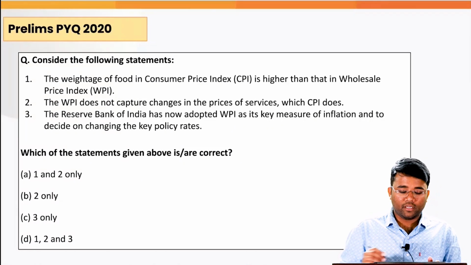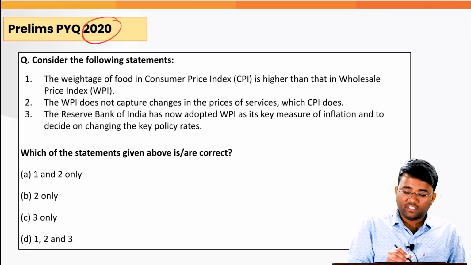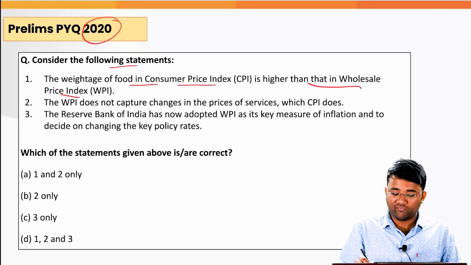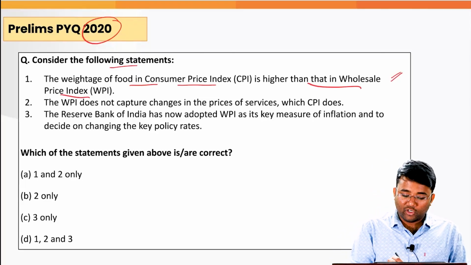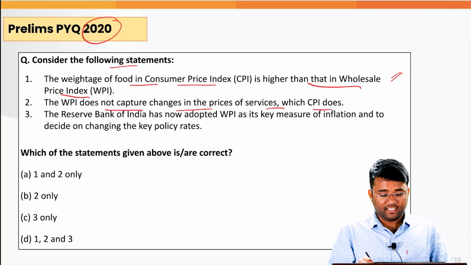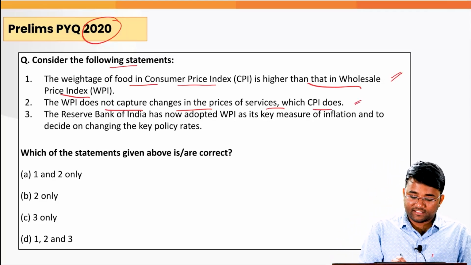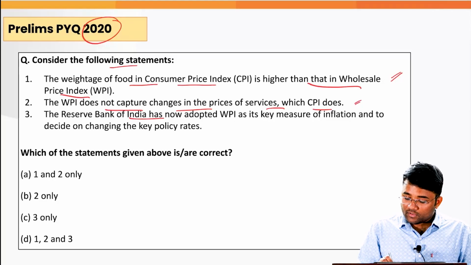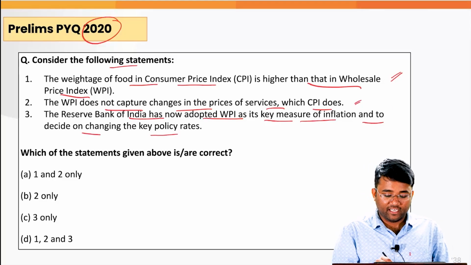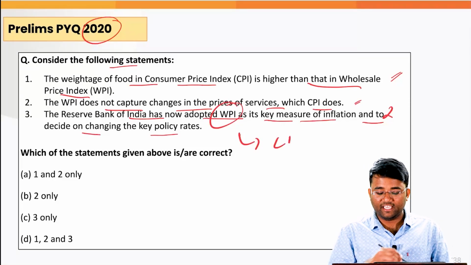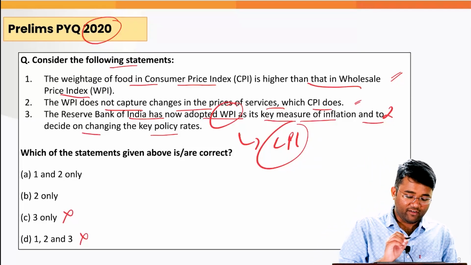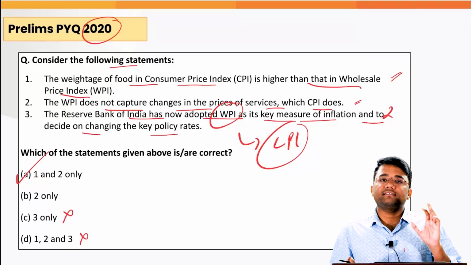Now the next question, the third, that was asked in 2020: the weight of food in the consumer price index is higher than in the wholesale price index. Obviously that is correct. The WPI does not capture changes in the prices of services, which CPI does. That is also correct. And the Reserve Bank of India has now adopted WPI as its key measure of inflation to decide on changing the key policy rate. This is incorrect. Earlier it was WPI and it was changed to CPI in 2019. So the third statement is incorrect, and 1 and 2 is the correct answer.